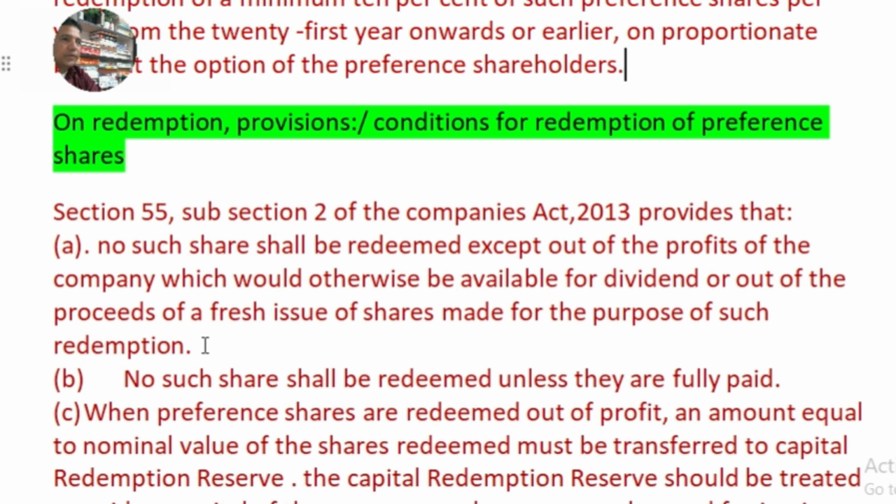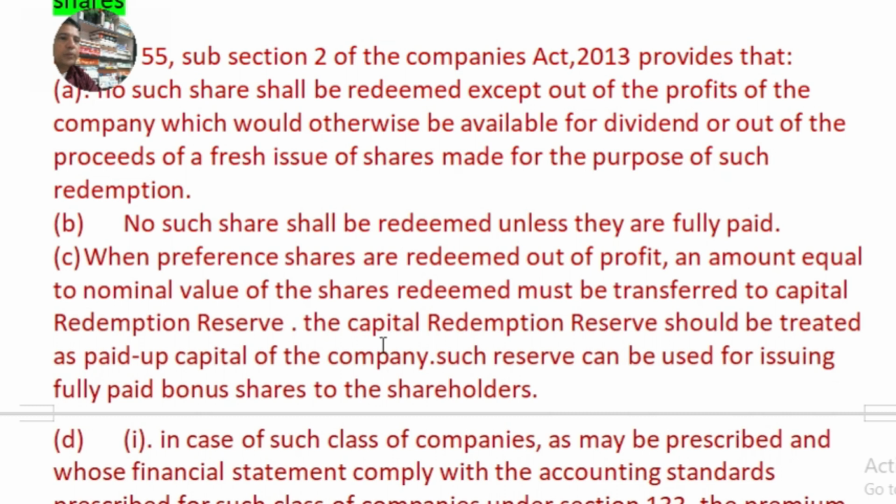The company must have accumulated free reserves which are available for distribution as dividend, that is, accumulated profit reserves. And the second option is that the company can issue new equity shares or preference shares, and the proceeds from the issue of these shares can be utilized to redeem the preference shareholders. Point number B is saying that no such shares shall be redeemed unless they are fully paid.